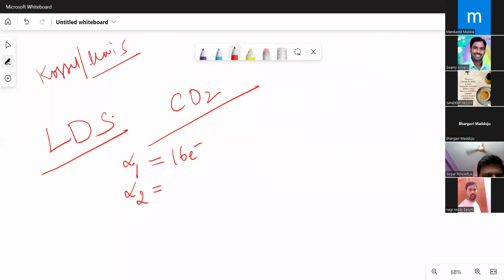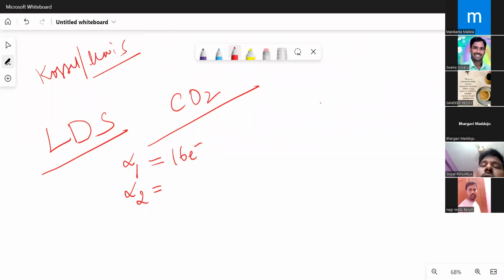You see, alpha 2, I am taking only LDS according to Lewis. I am following only LDS. In the exams, they are asking what is the formal charge according to the LDS? Then we are sure to follow only LDS. The exact formal charge may be different, but according to the LDS, what is the formal charge we should have?